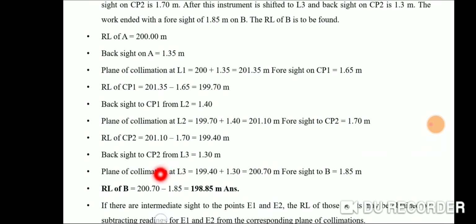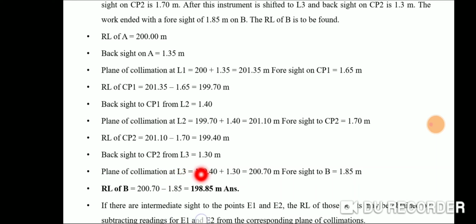Then RL of any point is equal to height of instrument minus foresight or intermediate sight. Here the foresight is 1.85, so 1.85 is subtracted from 200.70, and your answer will be 198.85 meters.